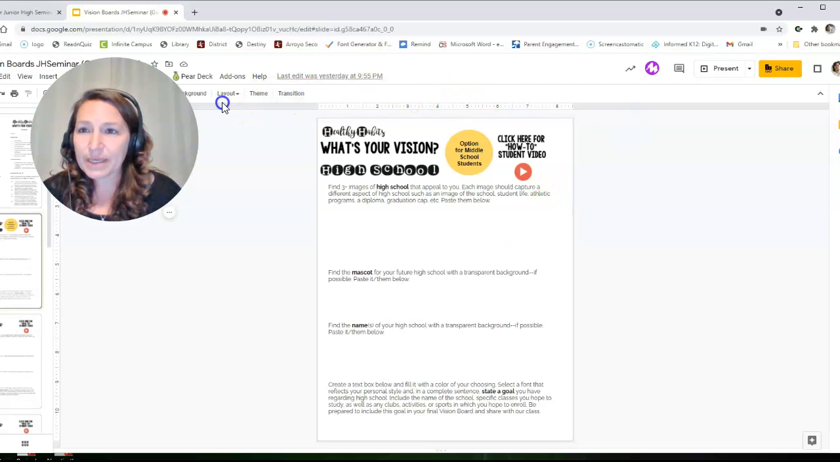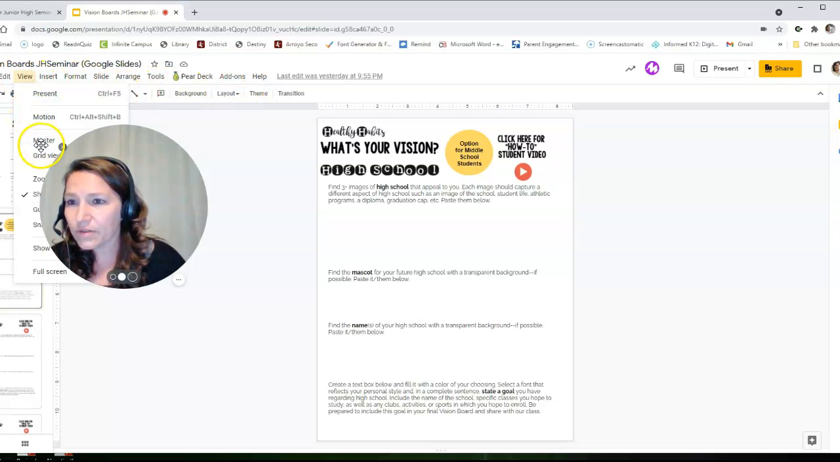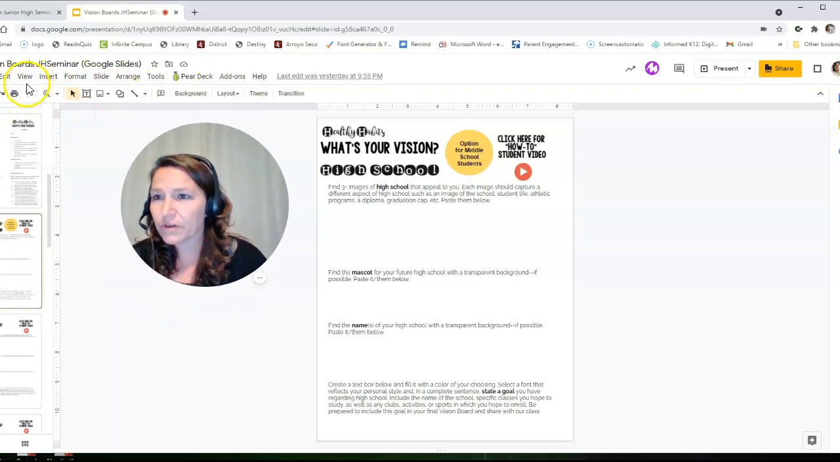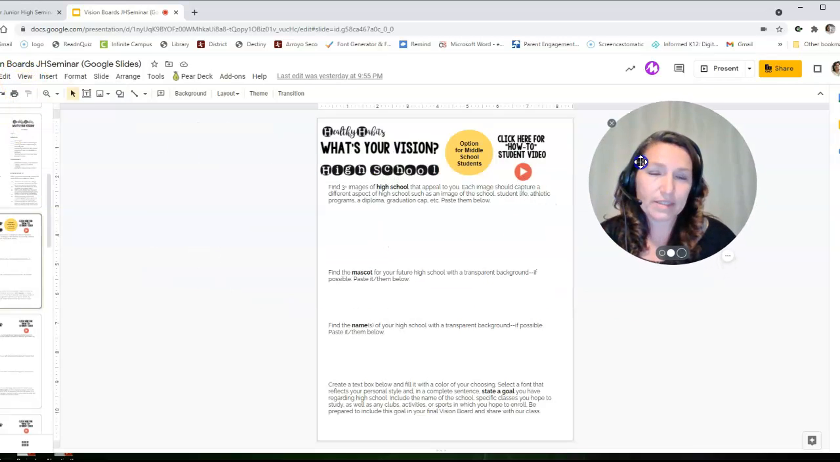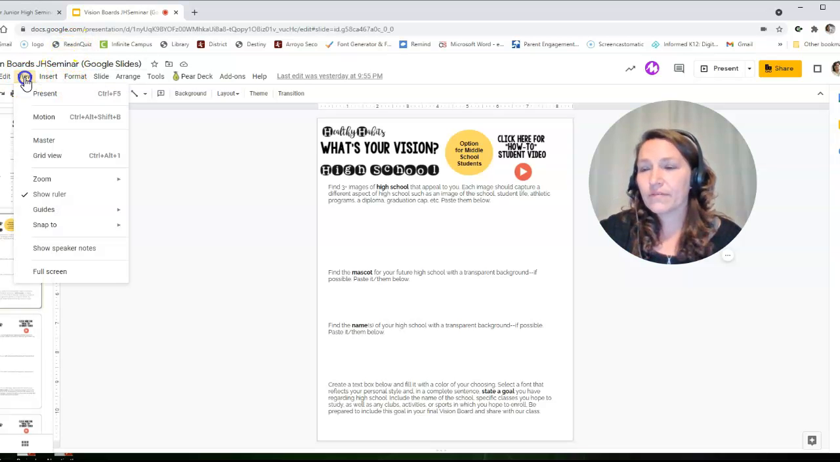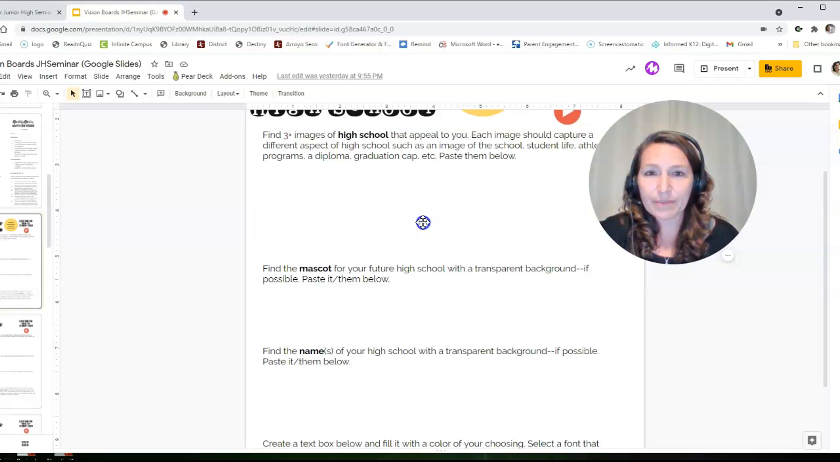You can make it a little bigger by hitting zoom. So we just go right here, view, you'll go zoom. I'm going to move myself over, view, zoom. Still have to move myself over, excuse me. View, zoom, hit 100%. It'll make it a little bit bigger.